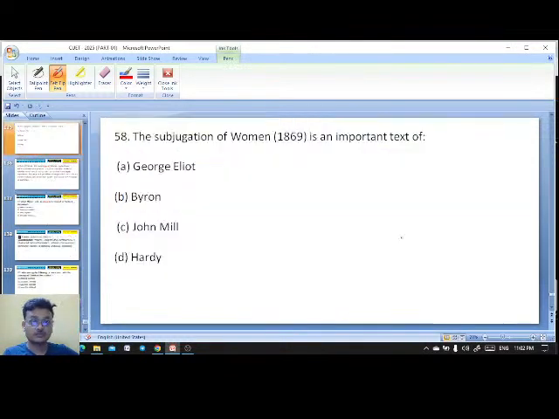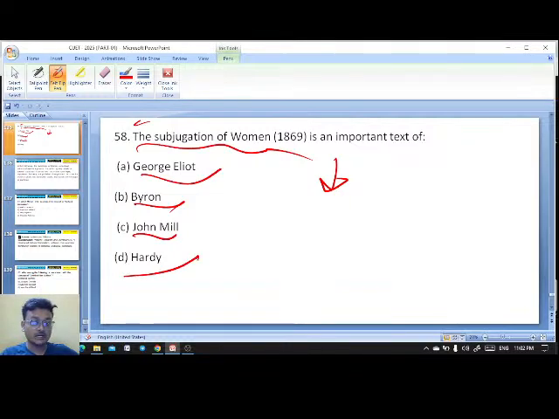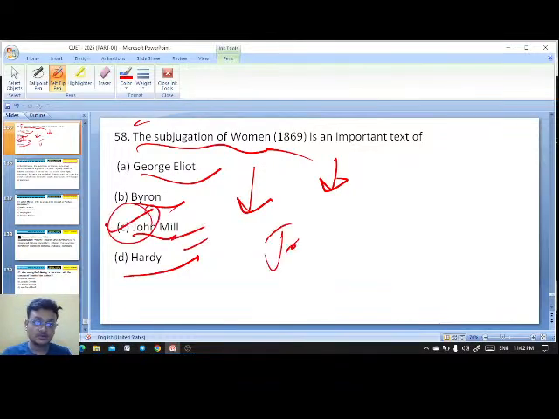Chalo. The Subjugation of Women is an important text. George Eliot, Byron, John Mill, Hardy, who wrote it? So 1869 was exactly John Stuart Mill. Neetu, John Stuart Mill.